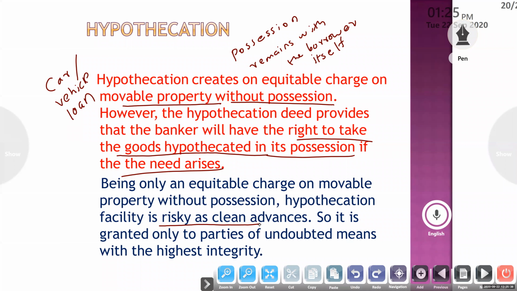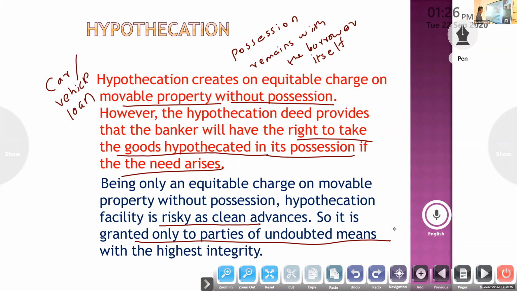It is a risky venture because we are not taking any possession. They are granting it only to parties of undoubted means with the highest integrity. So here one thing you have to remember: possession of security remains with the borrower itself.